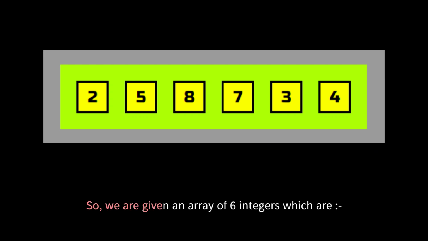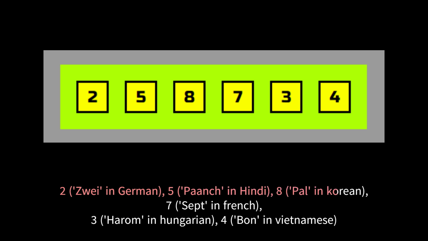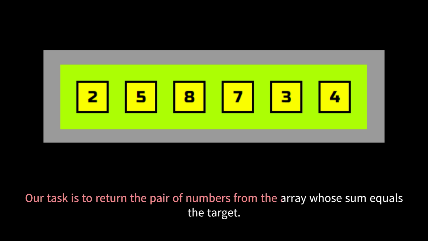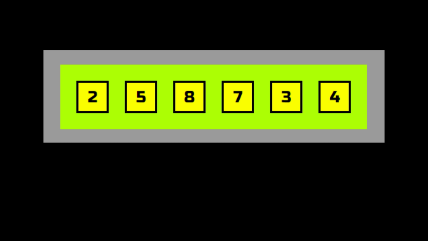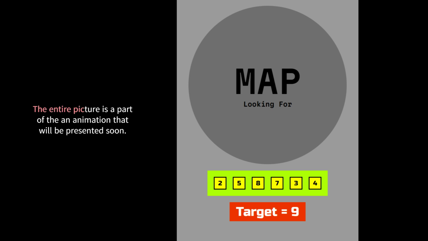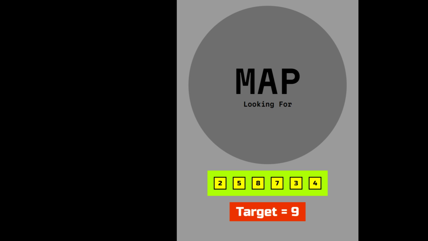So we are given an array of six integers, which are 2, 5, 8, 7, 3, 4. Our task is to return the pair of numbers from the array whose sum equals the target, which in this case is 9. This gigantic dark gray circle, precisely color-coded as hash 808080, is the hash map.